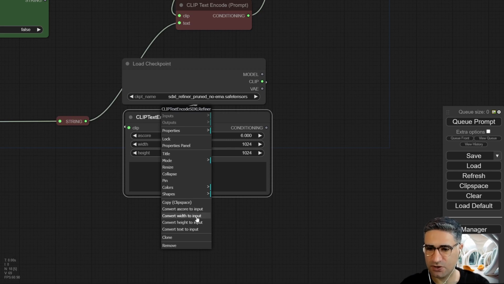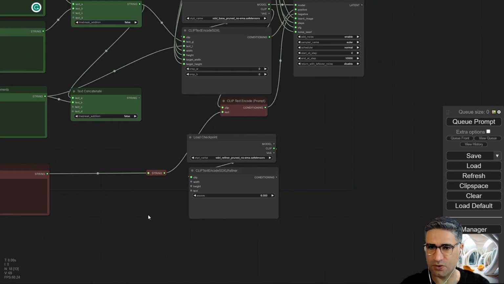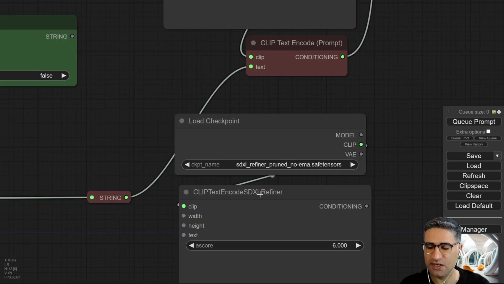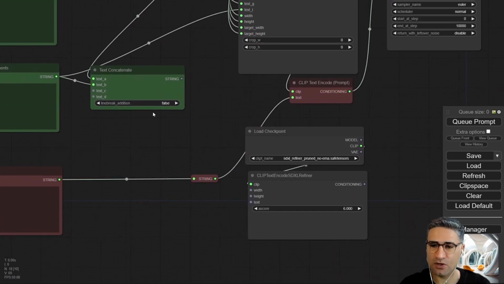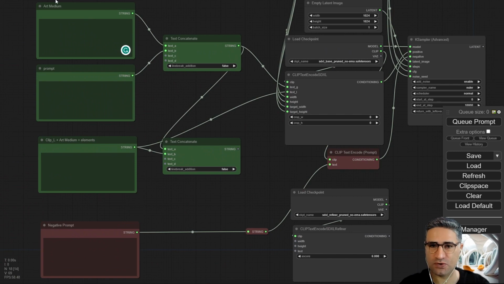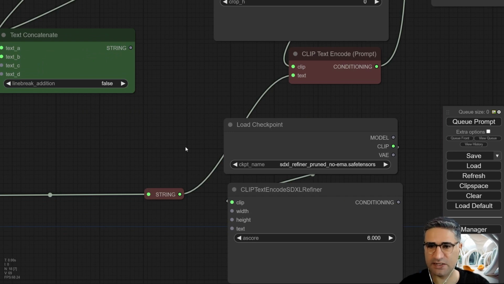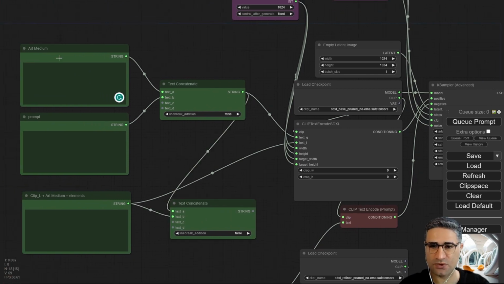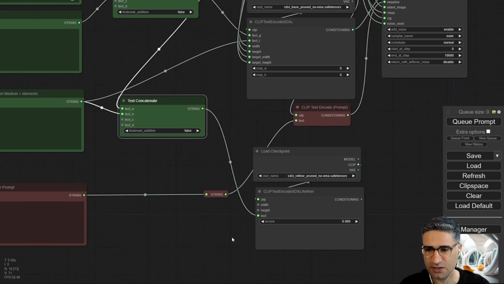I will convert the dimension and also the prompt to input. So the prompt that should go to the SDXL refiner, again, based on my experience, you can test that on your computer and in your workflow, but I prefer to use all of these positive prompts in the SDXL refiner. So I use this node, and in this node I have combined all of these prompts into one node, and I will connect that to the text.